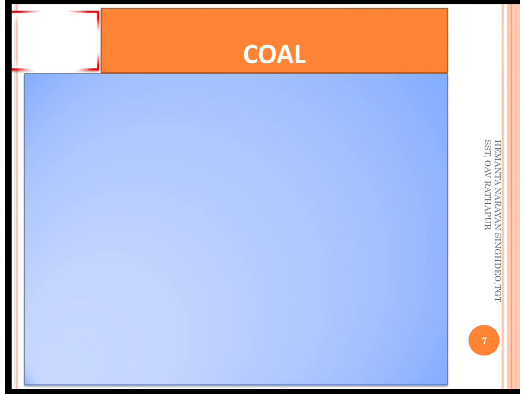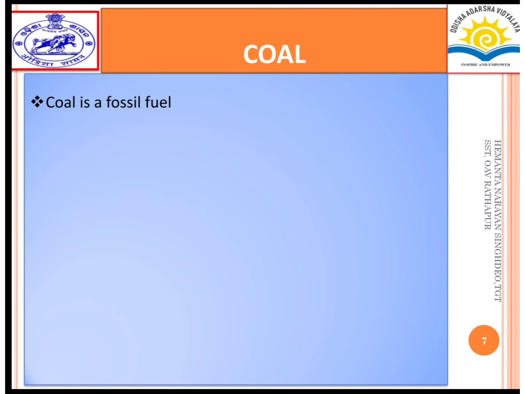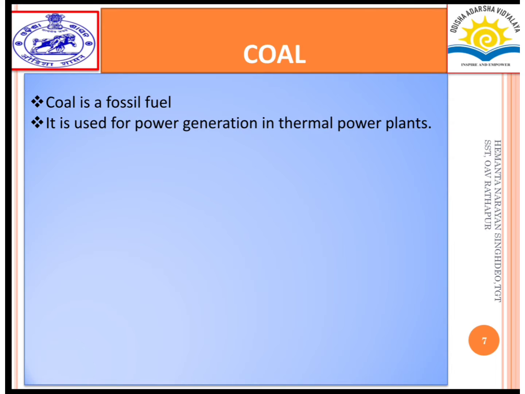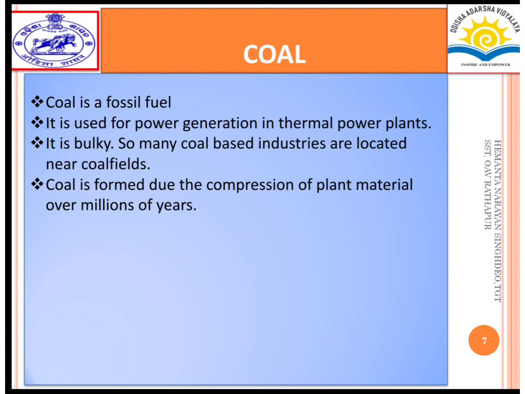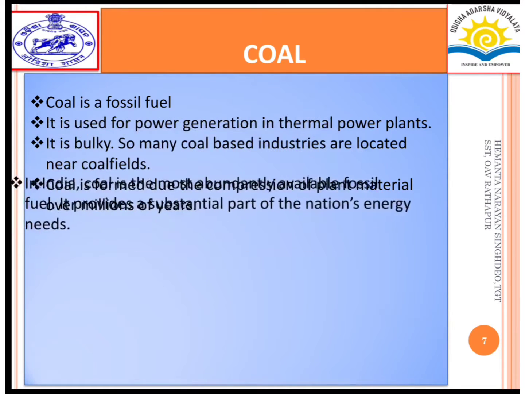Next, that is coal. Coal is a fossil fuel. It is used for power generation in thermal power plants. It is bulky, so many coal-based industries are located near coal fields. Coal is formed due to compression of plant materials over millions of years.